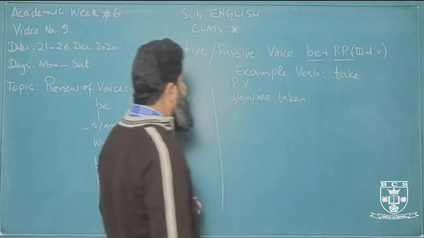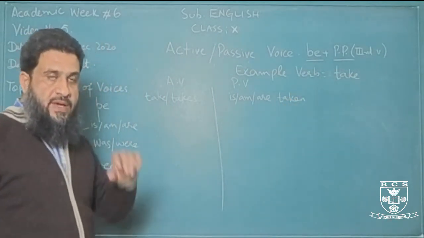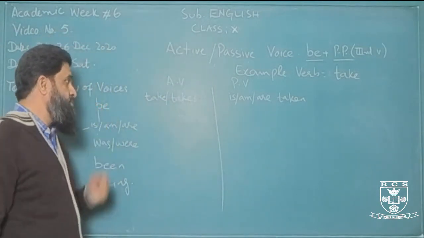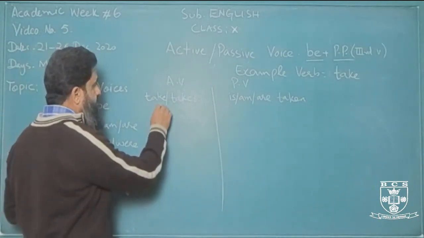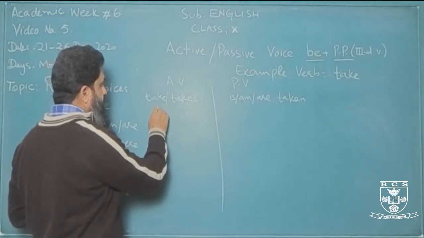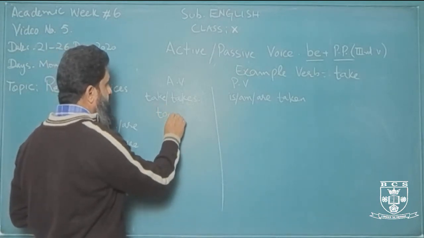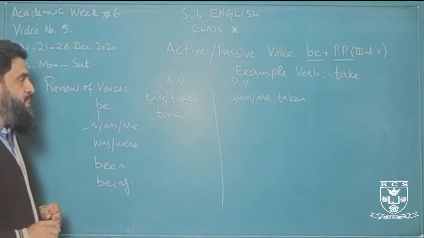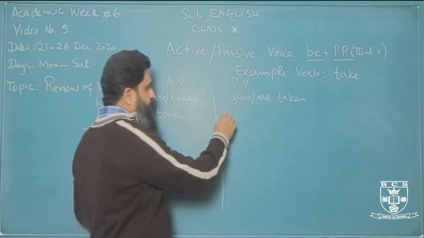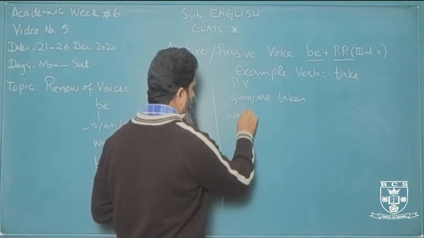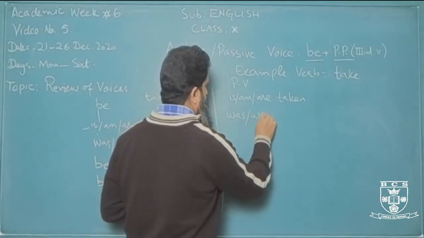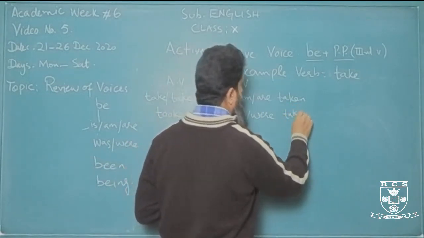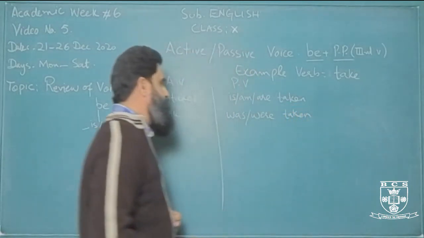Is, am, are, taken will be the passive form of this verb in present simple. Now in past simple, we know in active we simply use past tense form, that is took, or the second form of the verb. Now here in passive we'll use was or were with past participle will remain constant, taken.